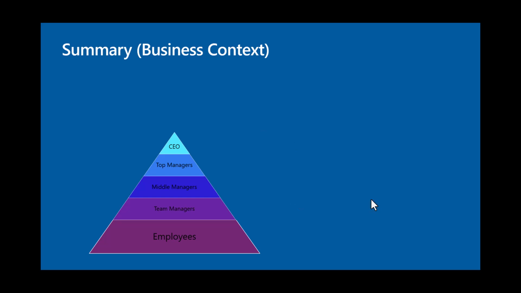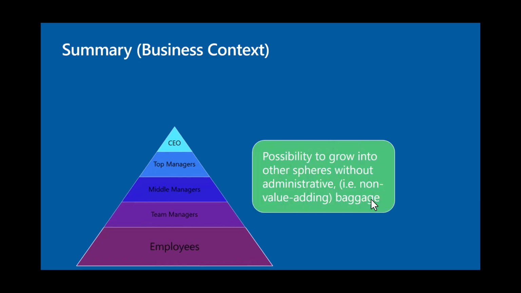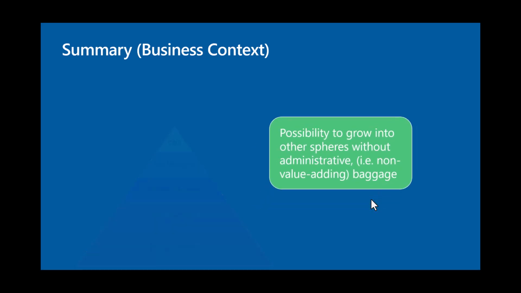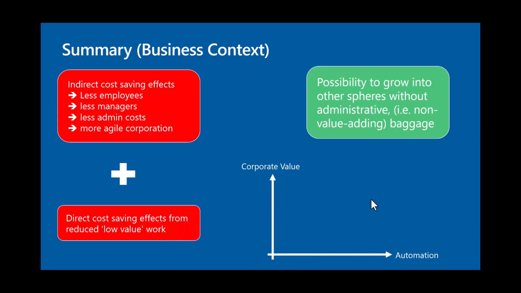But also, based on that, we can grow again. Why? Because if the administrative burden, all of this kind of baggage, as I call it, is out, you have possibilities to focus on other areas, on your core topics, what you are good at, and not the latest administrative tasks. And in combination, the possibility to grow, the indirect cost saving, the direct cost saving, all of this leads to an increase in corporate value or shareholder value, depending on the automation that you implement in your corporation.